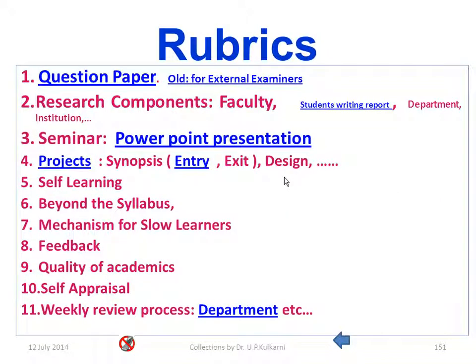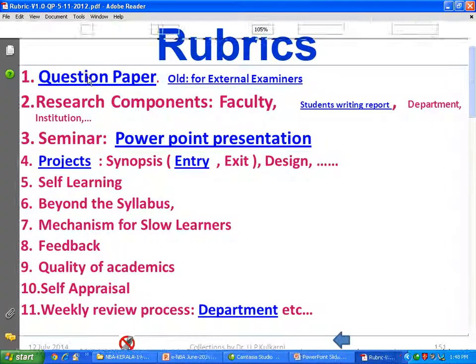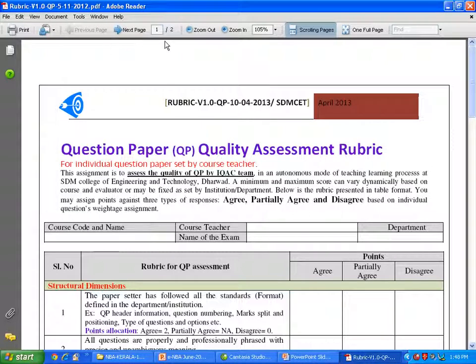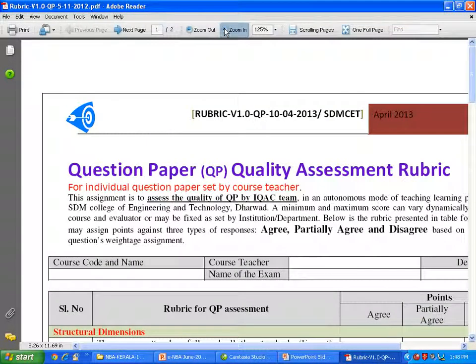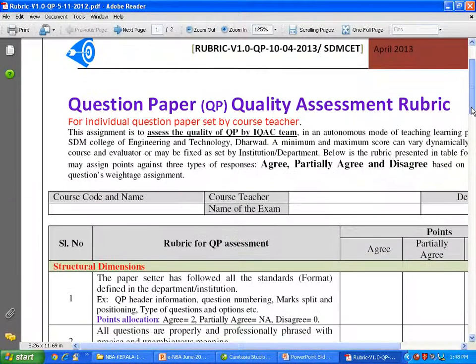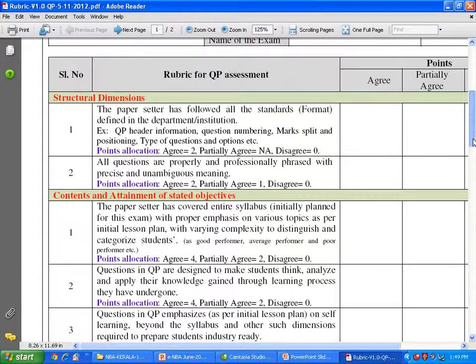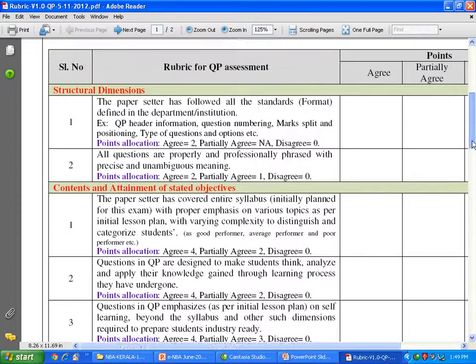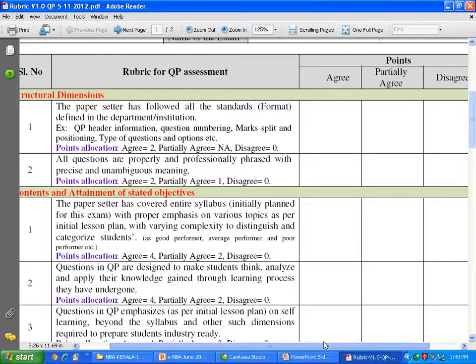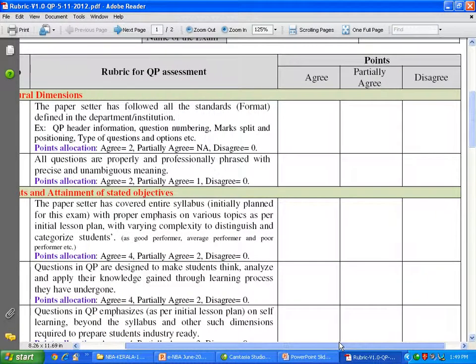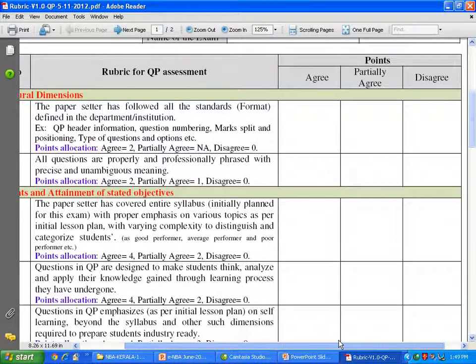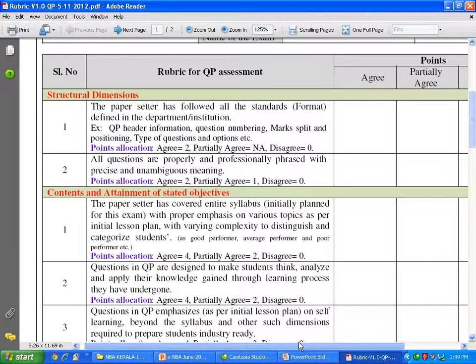Here are some examples of rubrics that you can see. I'd like to take you through a question paper rubric being used in the Department of Computer Science and Engineering. While designing the rubric, we used two different aspects. One is the structural dimension, the other is the contents and attainment of stated objectives. For each one, we are taking them through agree, partially agree, and disagree, and these three different points carry different values in the different criteria stated here.